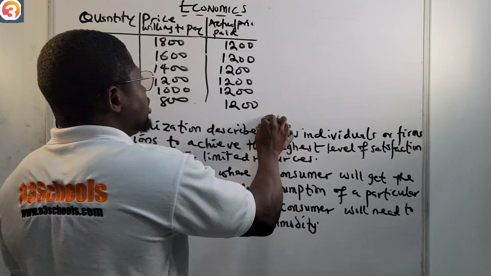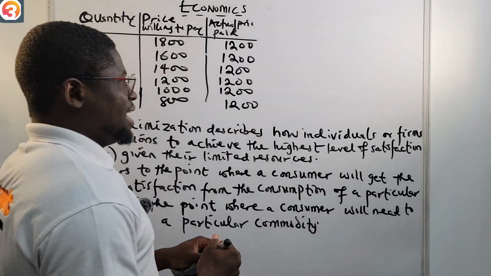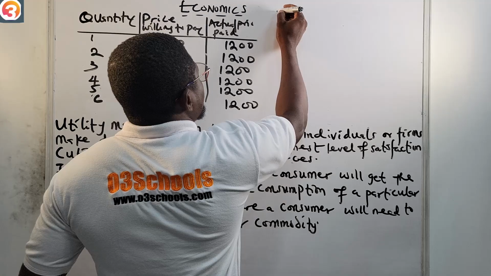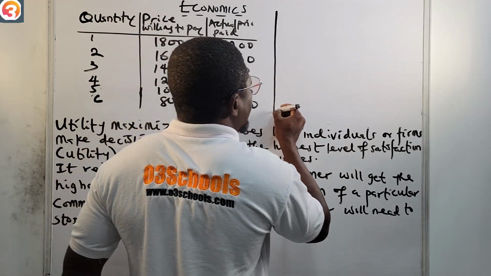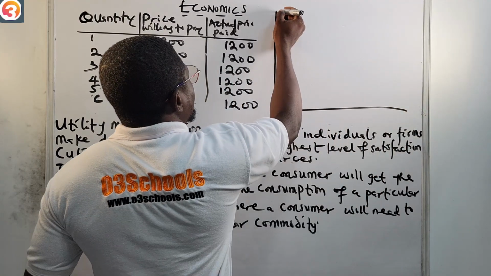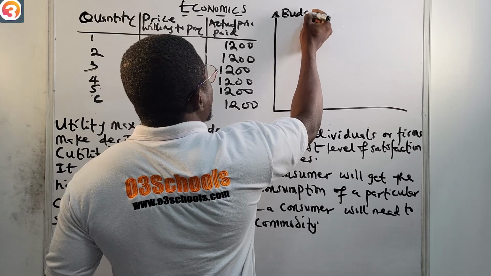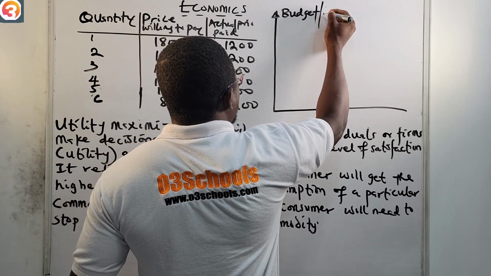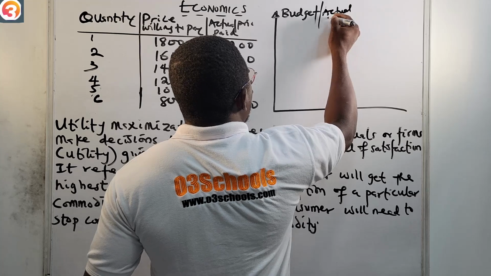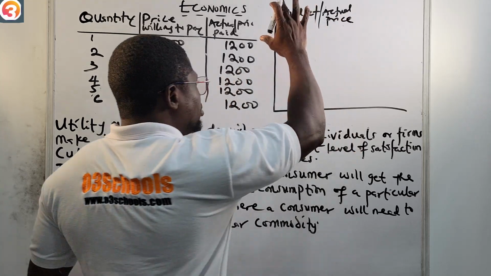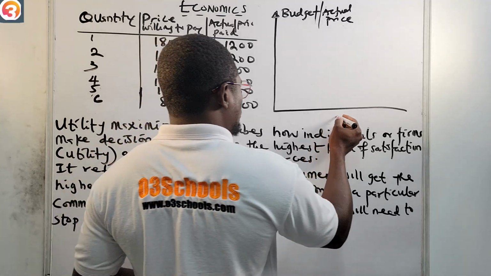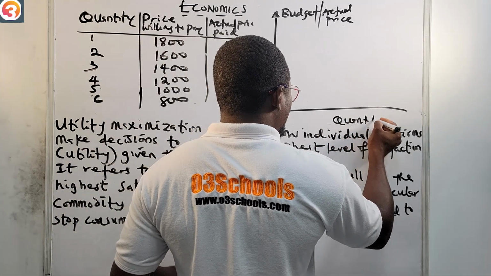So this is just a little illustration of what consumer surplus is. And then we'll do calculations on it also. So do not hurry away. So here we have the vertical y-axis. Here on this vertical axis, you have budget, then here we have actual price. So we are plotting the budget and actual price as against the quantity. Here's our quantity.